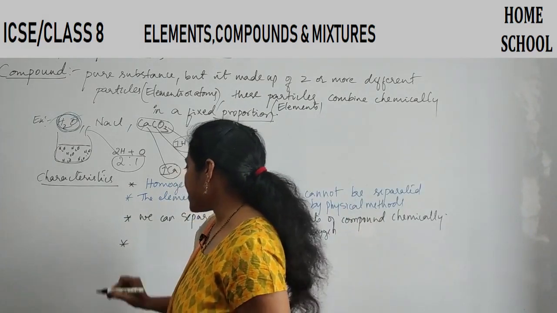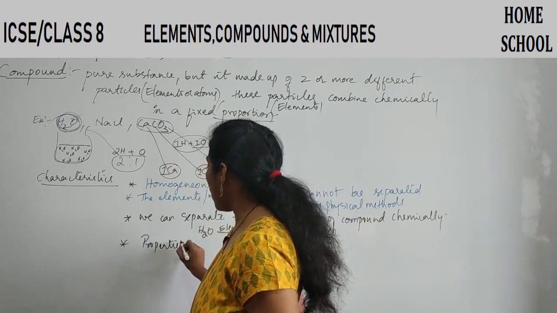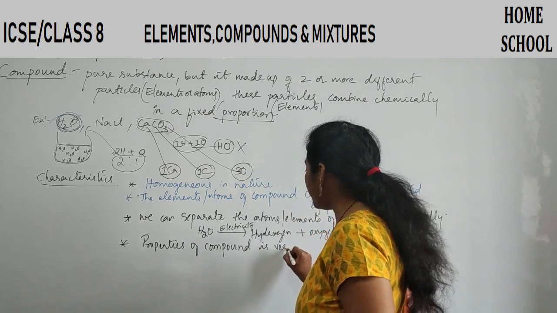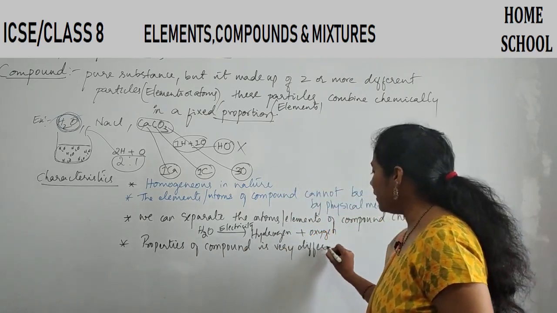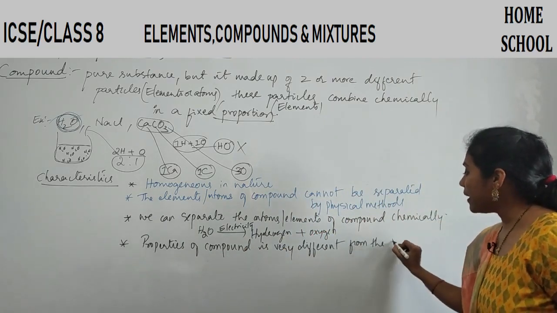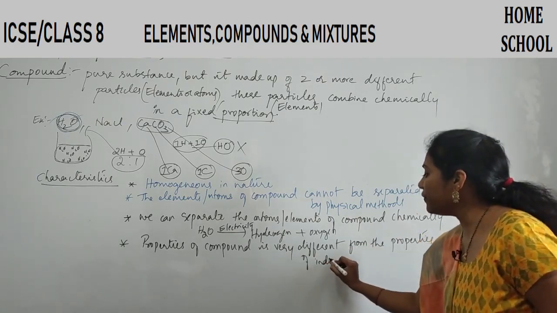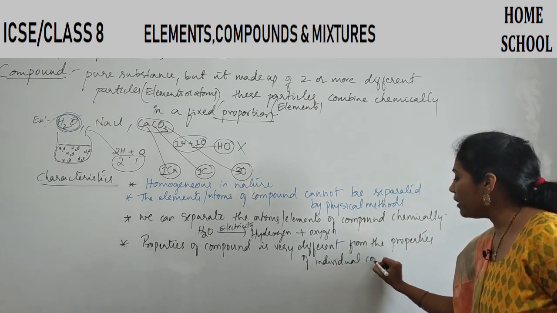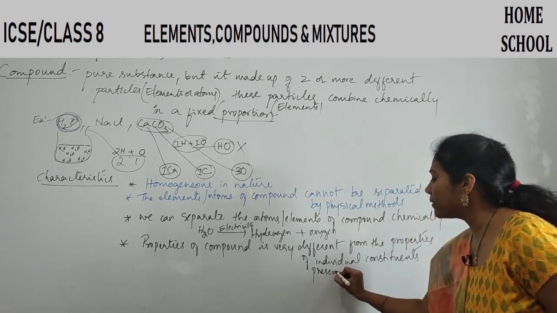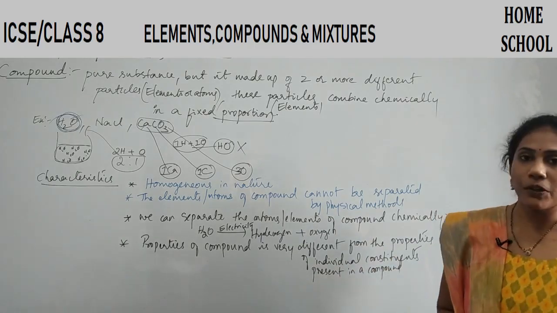The next point is, properties of a compound is very much different. This point you have to understand carefully. Is very much different from the properties of individual constituents present in a compound. So what do you mean by this point?